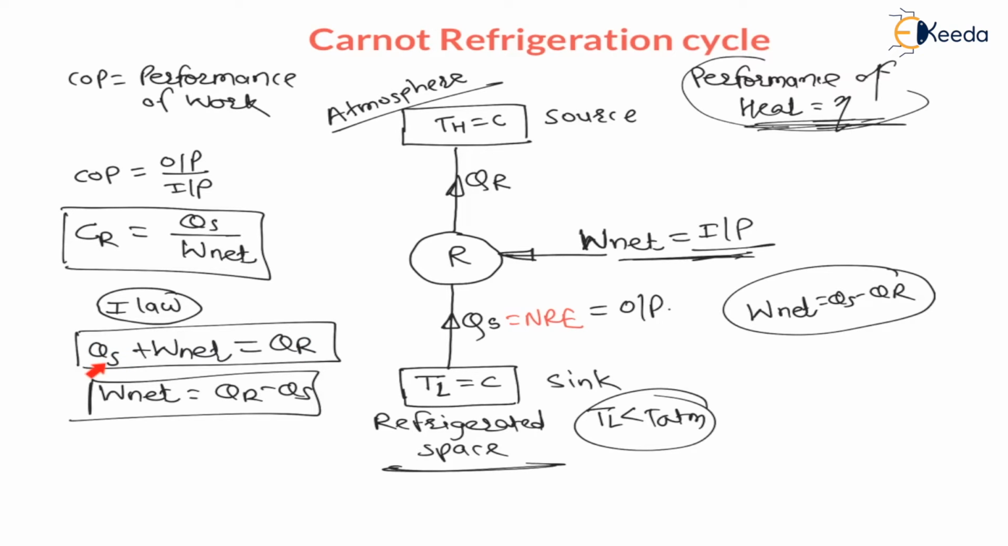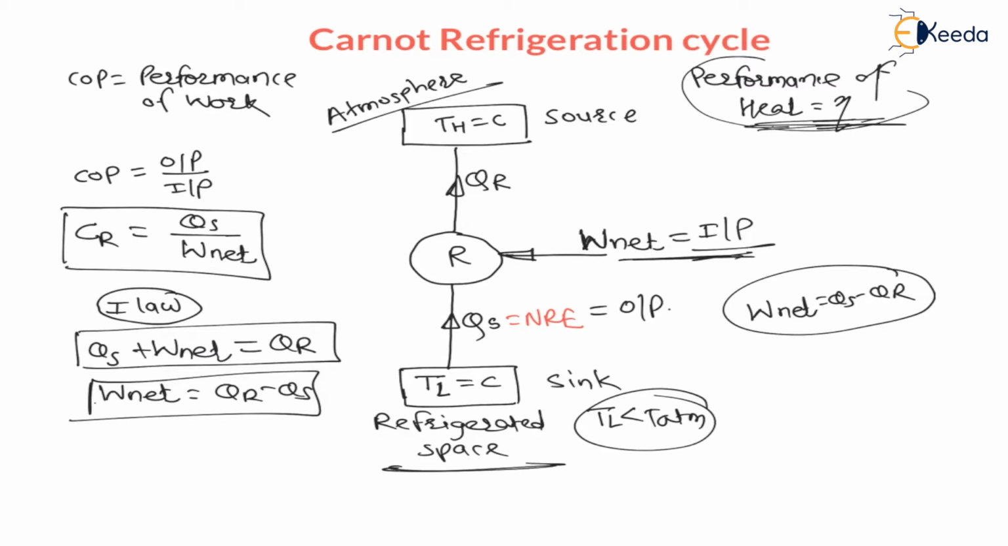Therefore, if I write W net is equal to heat supply minus heat rejected, then the answer will be negative. And we know that the refrigerator is a work consuming device, and work consumed by the device is negative work. So for writing a positive answer, we write W net is equal to heat rejected minus heat supply. But we know that this much amount of work is consumed by the refrigerator, meaning it is a negative work device, right? Therefore, put this formula into COP, right?